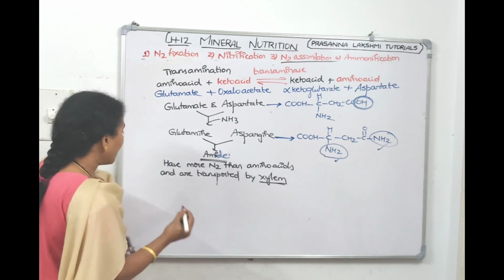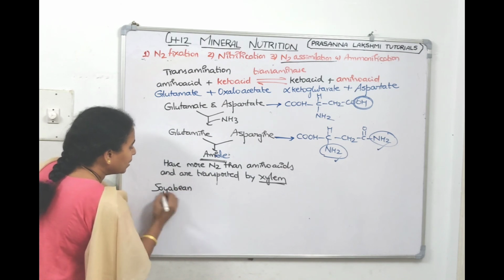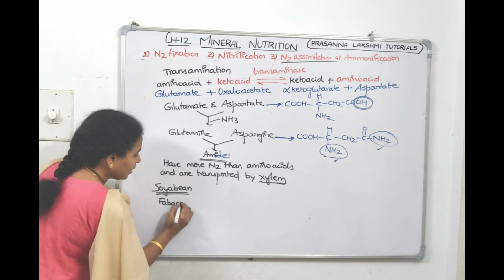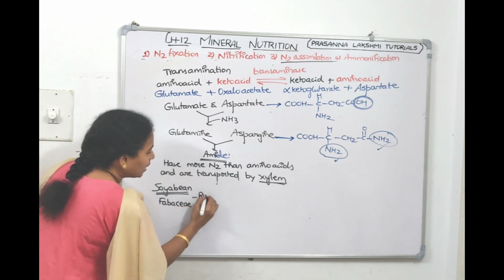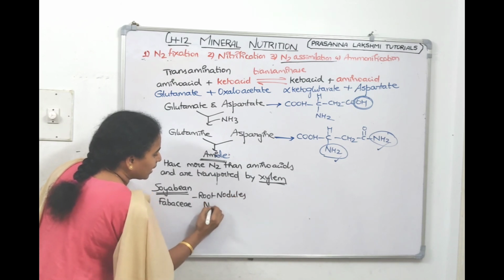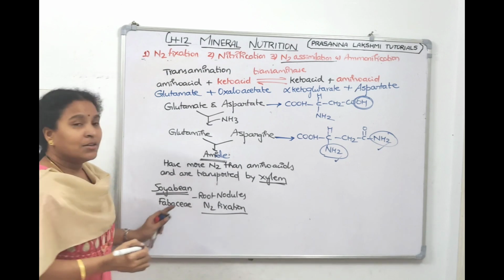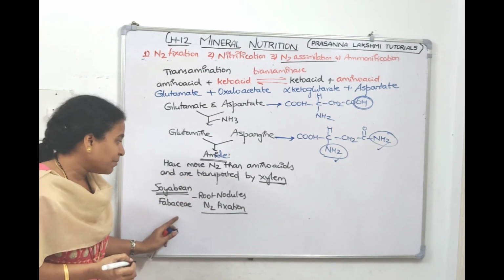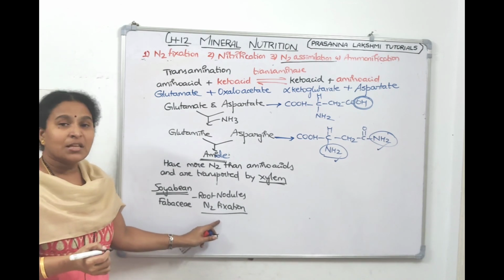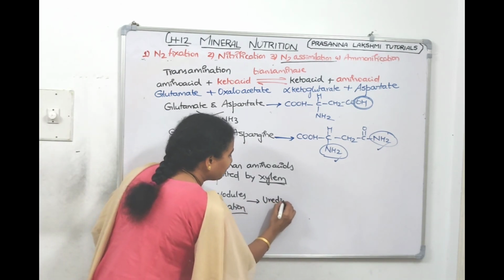And some other plants like soybean. Now, soybean comes under the Fabaceae family. In Fabaceae, in the root nodules, nitrogen fixation will be done by Rhizobium bacteria. This nitrogen is stored as ureides.